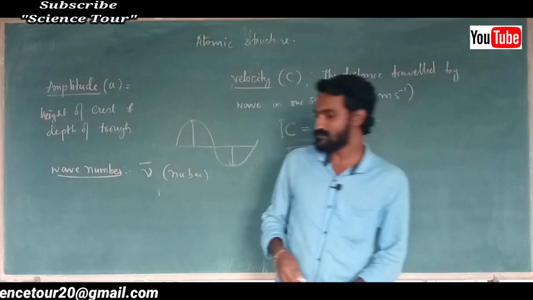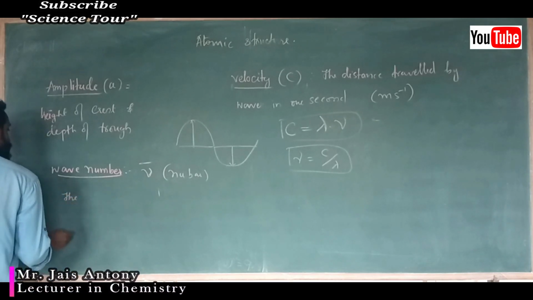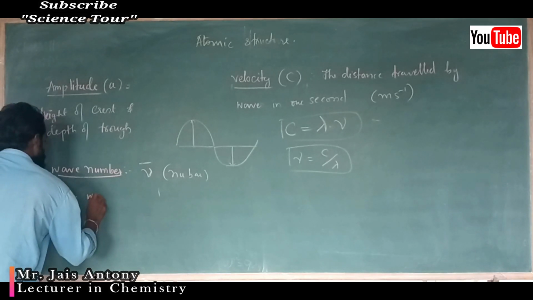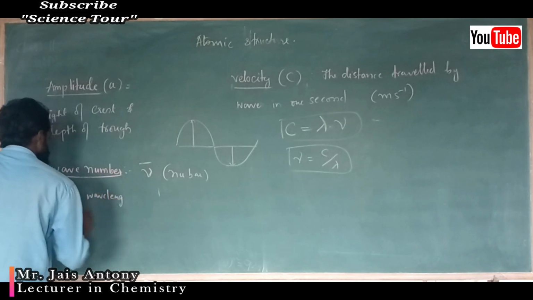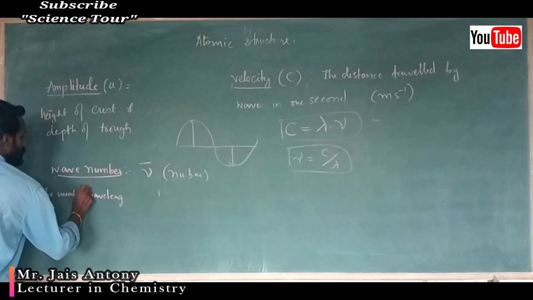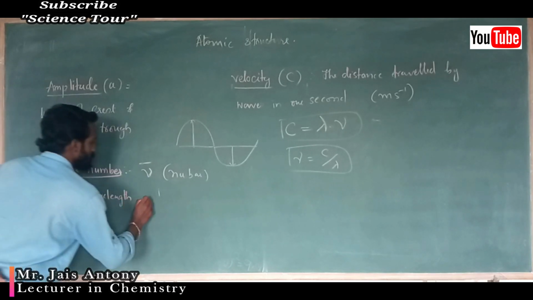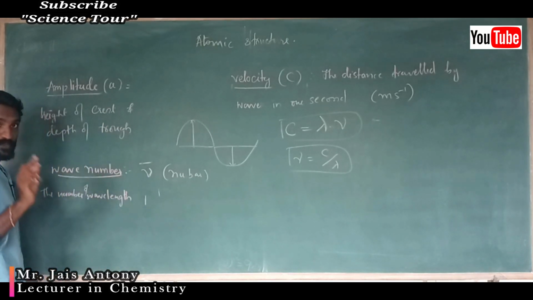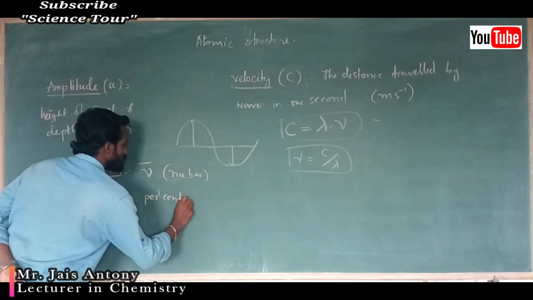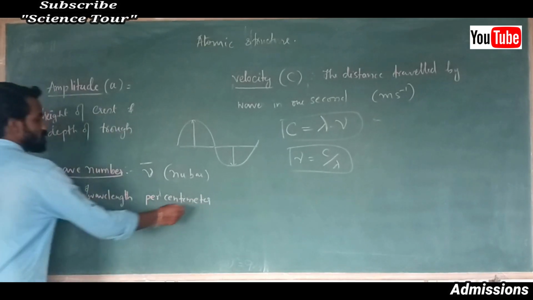What is wave number? The number of wavelengths per centimeter, note down, per centimeter.